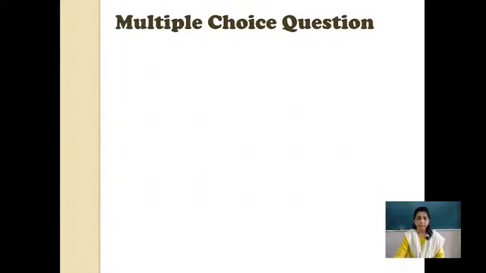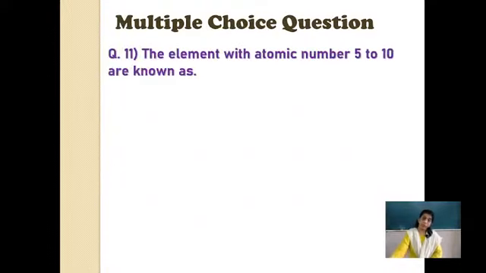Okay, next question. The elements with atomic number 5 to 10 are known as. Now, are we going to remember all these elements? Where are the elements exactly? See children, all these questions are based on the structure of the modern periodic table. So you have to remember the structure. Now atomic number is 5 to 10. See what I have in front of me in my mind now: S, P, D, F blocks.